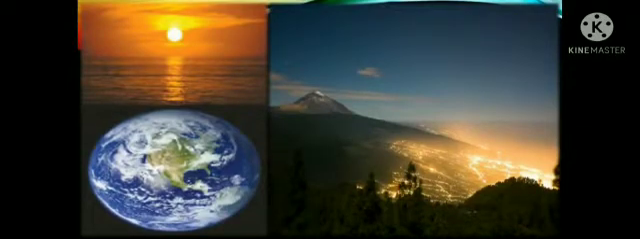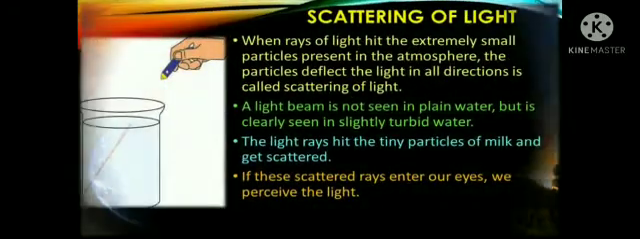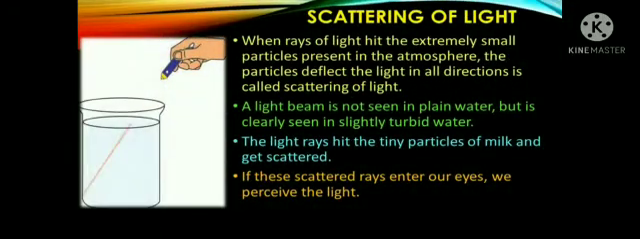In the photographs taken from space by the satellites, the Earth appears to be bluish. What is the cause of all these effects? Do you know? Scattering of light. When rays of light hit extremely small particles present in the atmosphere, the particles deflect the light in all directions. This is called scattering of light.